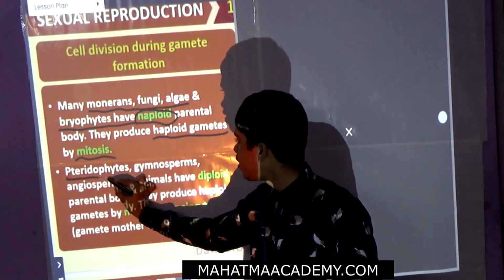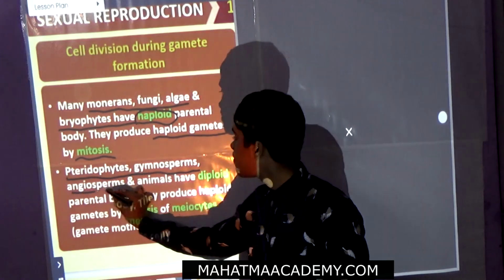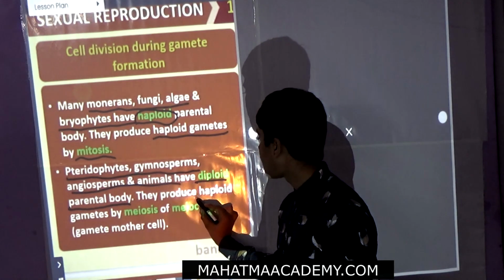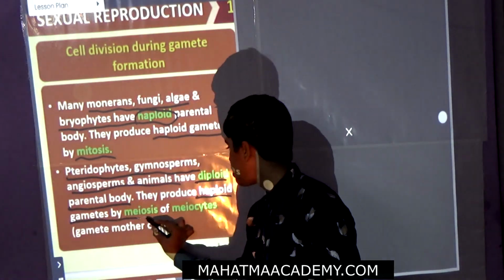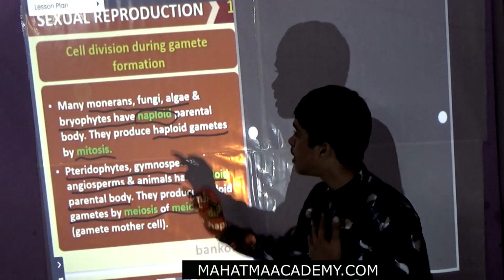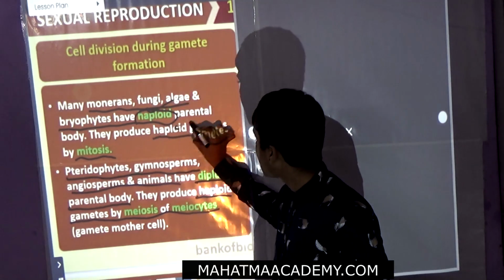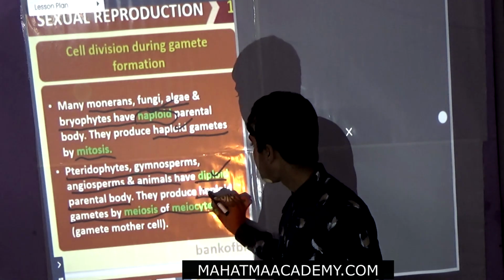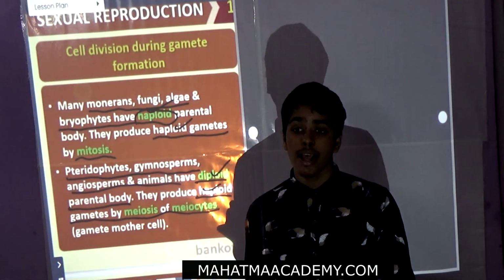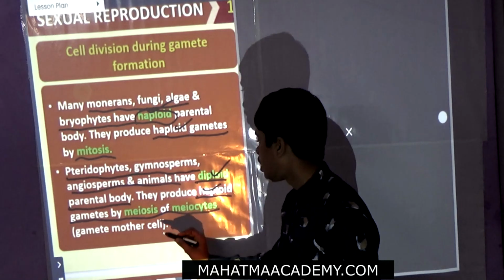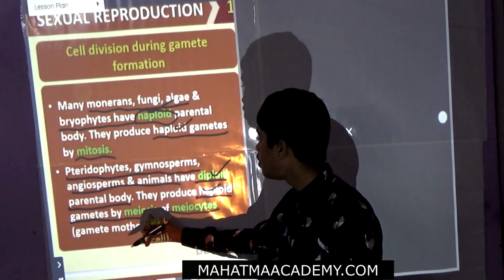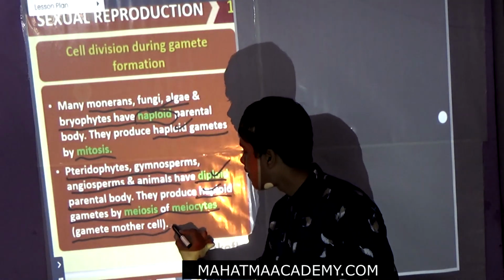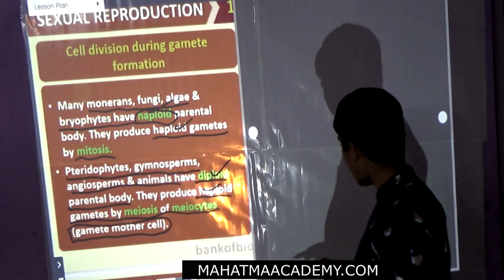Now, pteridophytes, gymnosperms, angiosperms, and animals have a diploid parental body. That means they produce haploid gametes by meiosis in meiocytes. So these are the haploid ones, while the other ones are diploid and produce haploid. The parental body is 2n, while the children are n. They produce gametes by meiosis. Meiocytes means gamete mother cell.